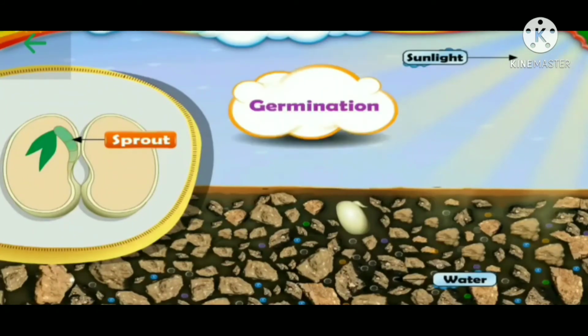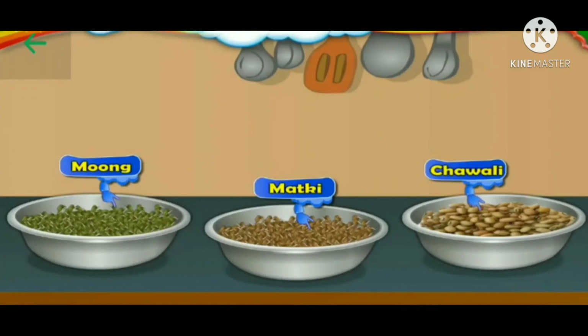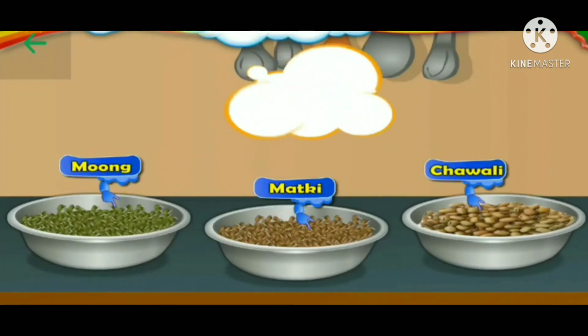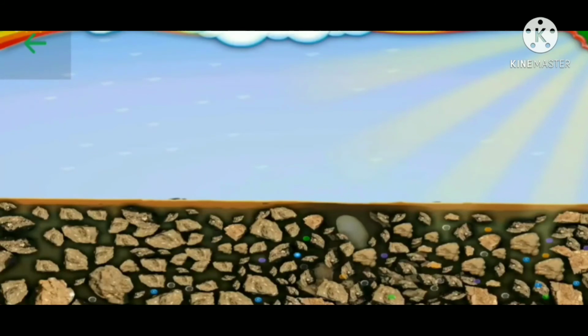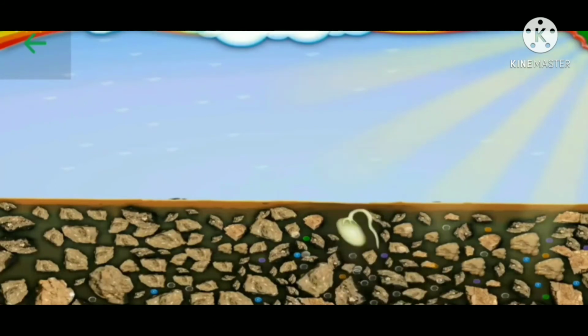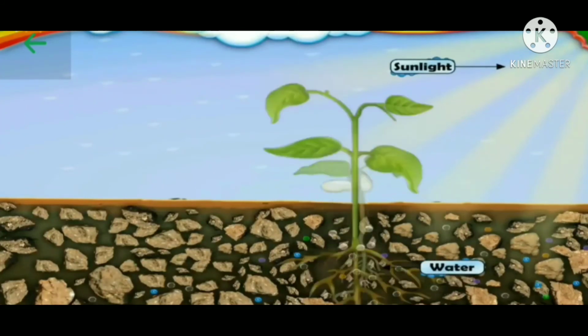You have seen that mother soaks pulses like moong, then matki and chawli and then sprouts them. That process is called germination. So for the sprout to grow, it must take root in the soil. Only then does the seedling that grows from the sprout flourish. The seedling absorbs water and some nutritious substances from the soil.